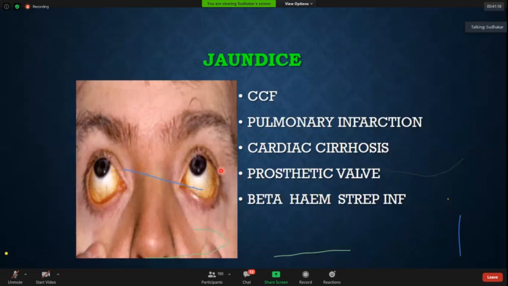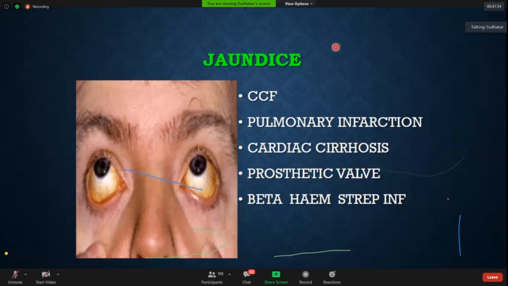Now, apart from this, I want to bring up some other important things like jaundice. Most common question asked in MD examination: what are the cardiac causes of jaundice? 5 causes: congestive cardiac failure, cardiac cirrhosis, pulmonary infarction, patients with prosthetic valve because of hemolysis and all, and beta hemolytic streptococcal infection. These are the 5 important causes of jaundice in a patient with cardiovascular disease. You all should know.